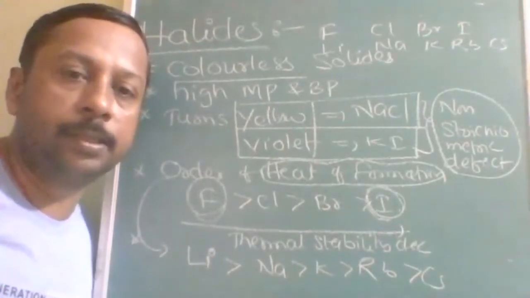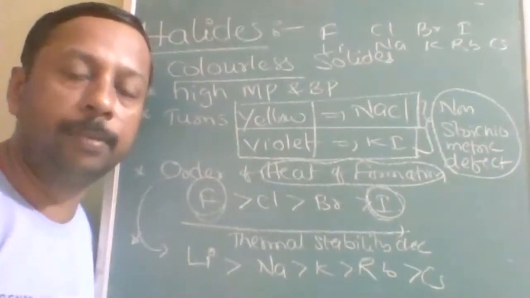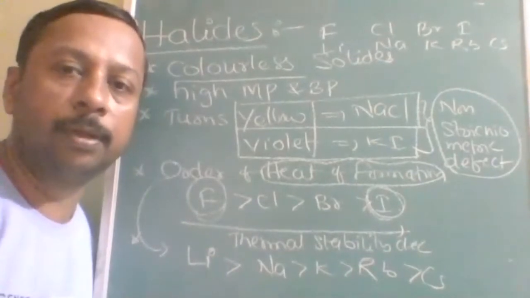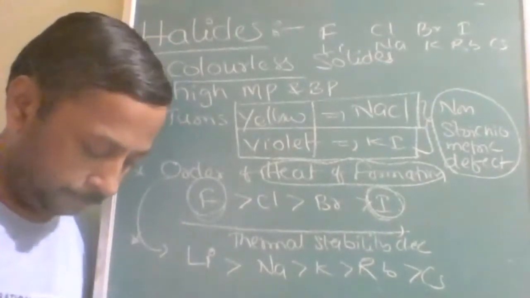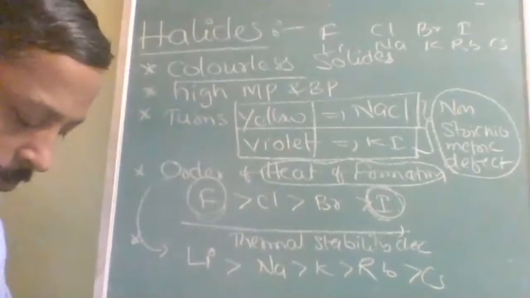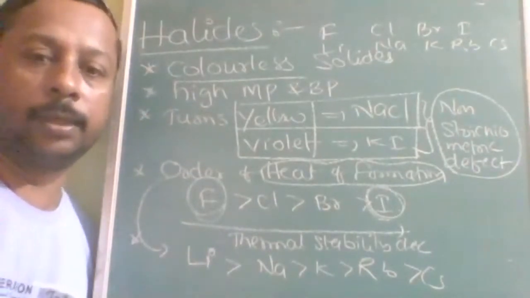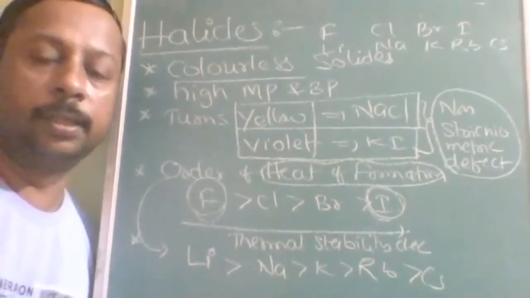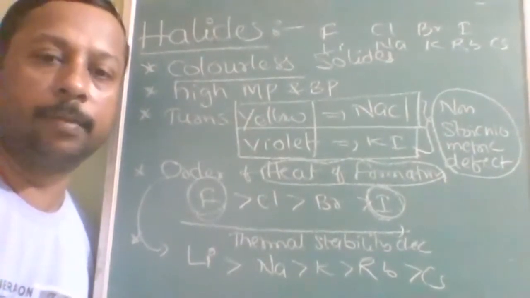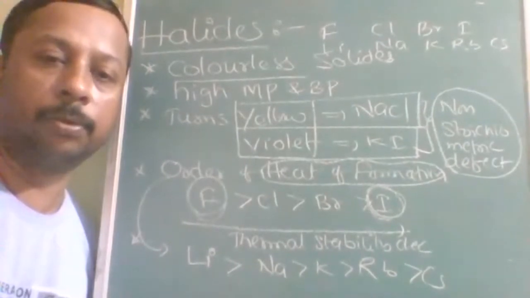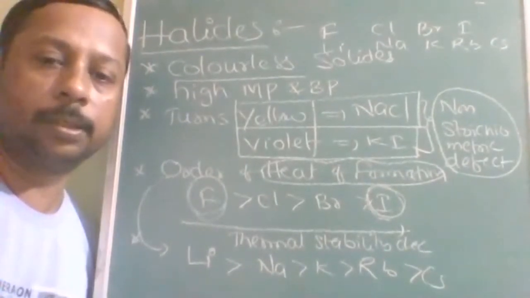This is the thermal stability. The more the heat of formation, the more the stability. Why? Because heat of formation is the amount of heat energy lost during that reaction. The more energy released, the more the stability, because less energy is contained within that compound. Note down these orders.